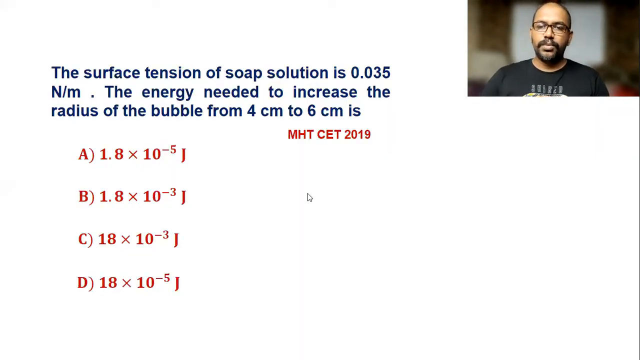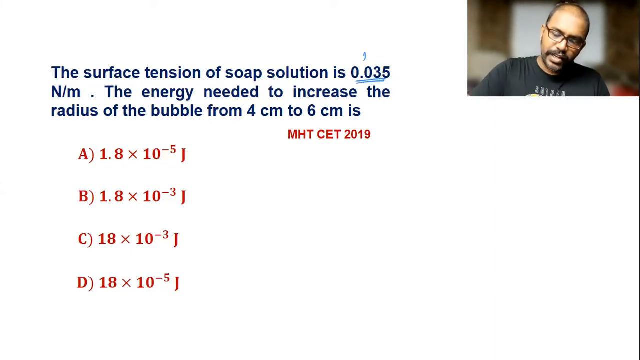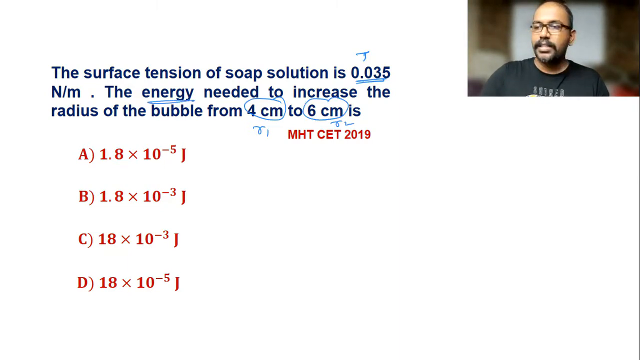Surface tension of soap solution is 0.035 newton per meter. The energy needed to increase the radius of the bubble from 4 centimeter to 6 centimeter. This is R1 and this is R2. We have to find out the energy needed. Energy means the surface energy we have to find out.